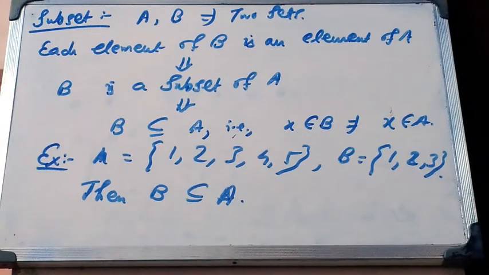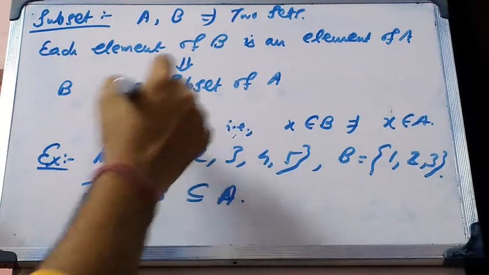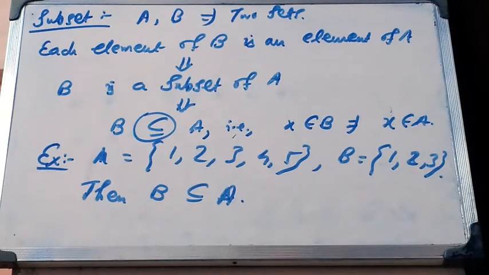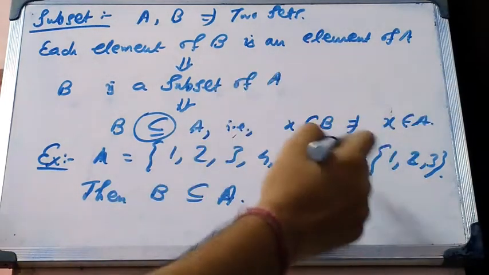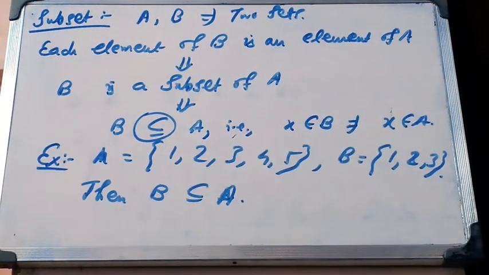The next one is subset. If two sets A and B are such that each element of B is an element of A, then B is said to be a subset of A, and it is denoted by B subset of A. This sign is actually the sign of subset. That means if some element x belongs to B, it implies that x is also in A.